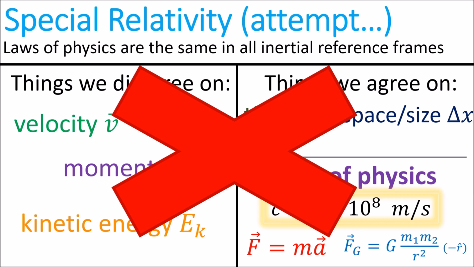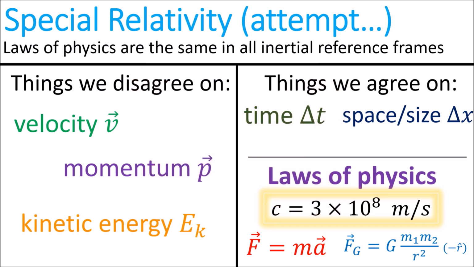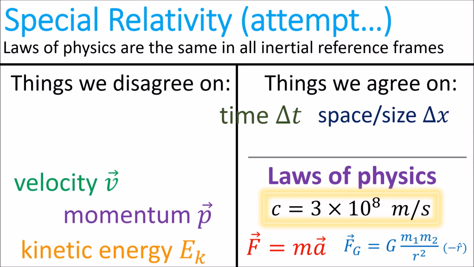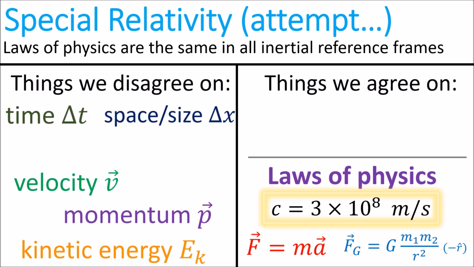But there is a way we can create a new theory of relativity where the speed of light in a vacuum is a law of physics. And that's by taking time and space and changing them from things that everyone agrees on to things that everyone can disagree on. In the theory of special relativity, time and space become relative and depend on the observer's reference frame, just like velocity, momentum, and kinetic energy.